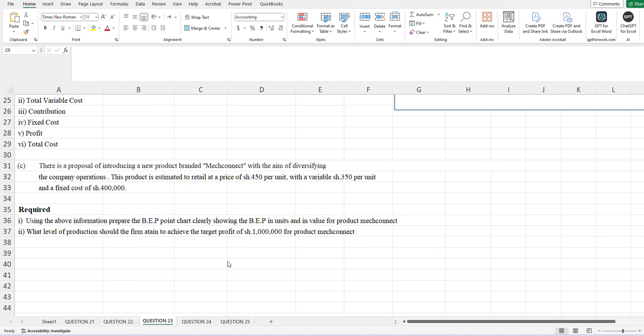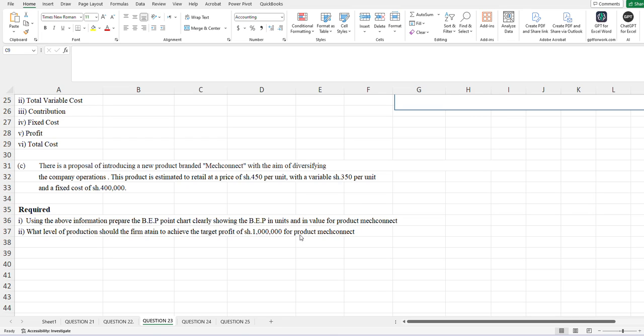Required. Using the above information, prepare the break-even point chart, clearly showing the break-even point in units and in value for product May Connect. Also, you're asked to determine what level of production the firm should attain to achieve the target profit of 1 million for product May Connect. So these are what you're told.